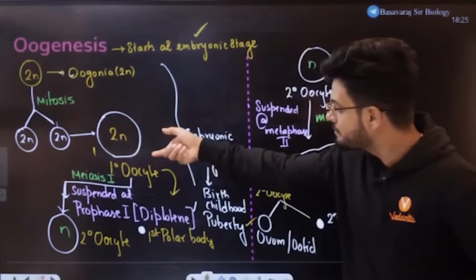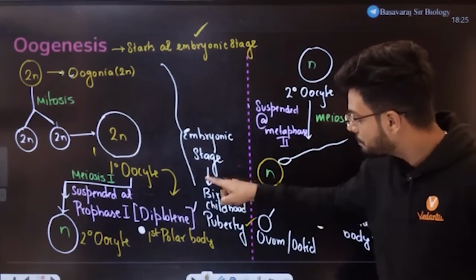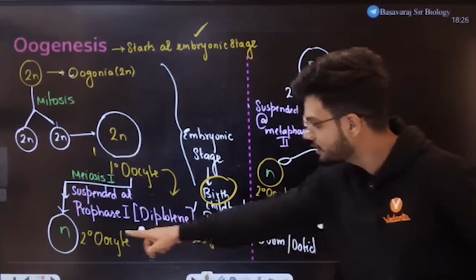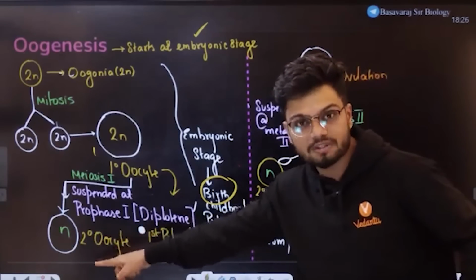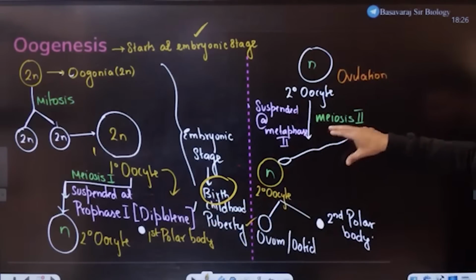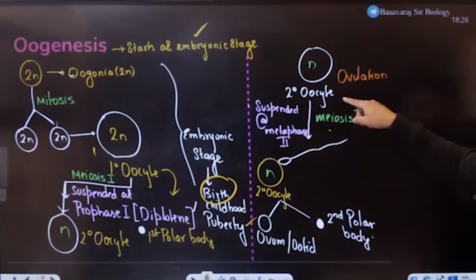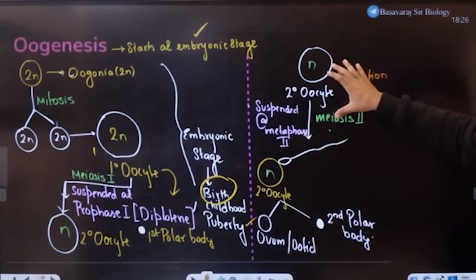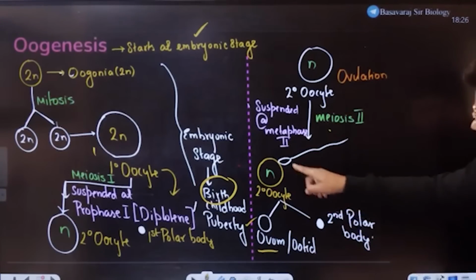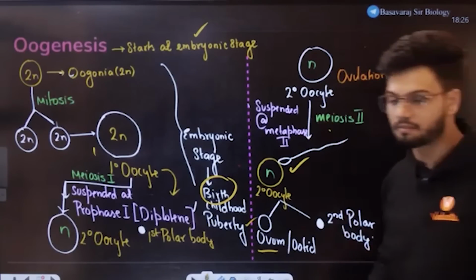Here we get primary oocyte. Primary oocyte at embryonic stage. Then at birth also there is, what happens? Primary oocyte. At puberty we have the secondary oocyte. Secondary oocyte is released at puberty. Then secondary oocyte undergoes second type of arrest, that is meiosis 2. Then during fertilization, the secondary oocyte is converted to ovum or second polar body. This conversion is happening during fertilization itself. So please remember this.